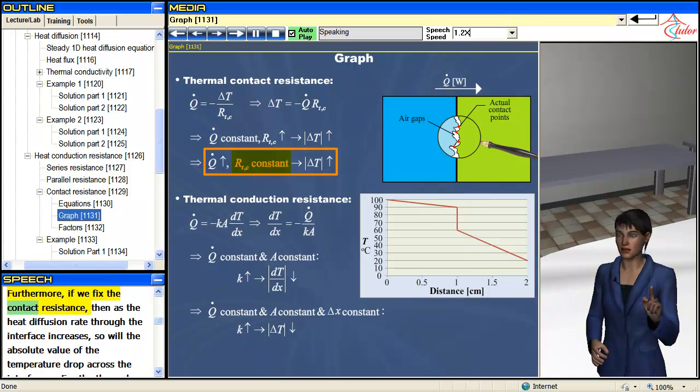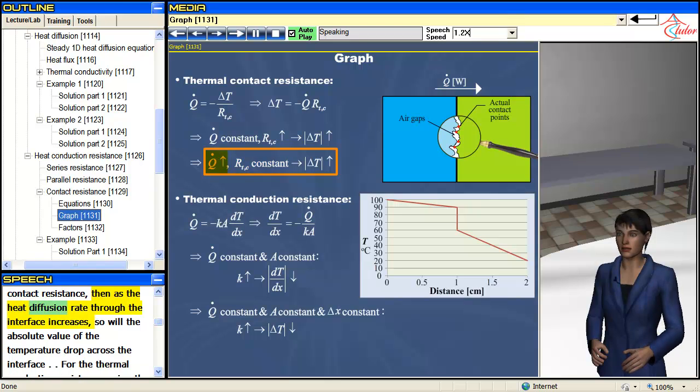Furthermore, if we fix the contact resistance, then as the heat diffusion rate through the interface increases, so will the absolute value of the temperature drop across the interface.